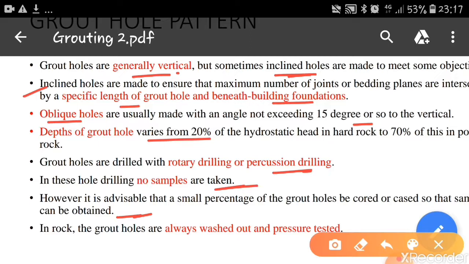In rocks, the grout holes are always washed out and pressure tested. Always these grout holes are washed and later the pressure is tested in case of rocks.